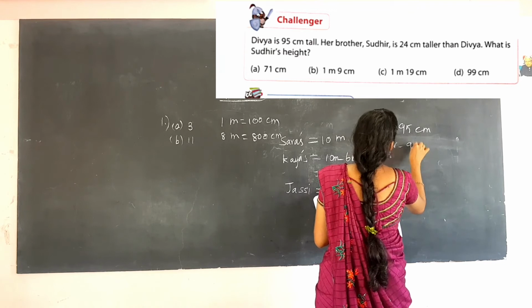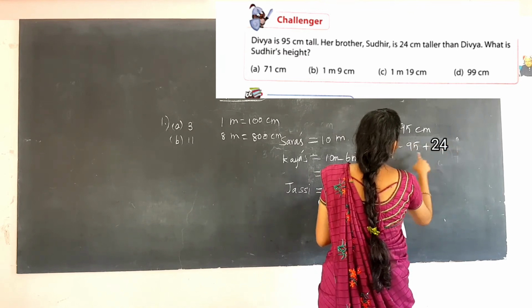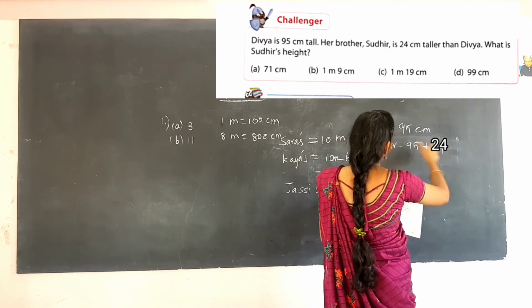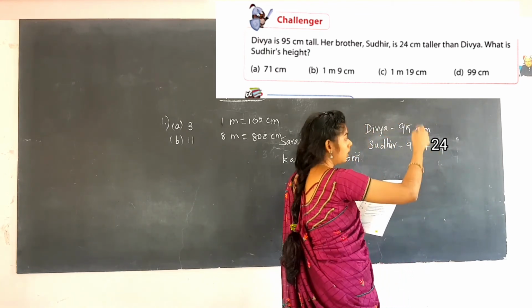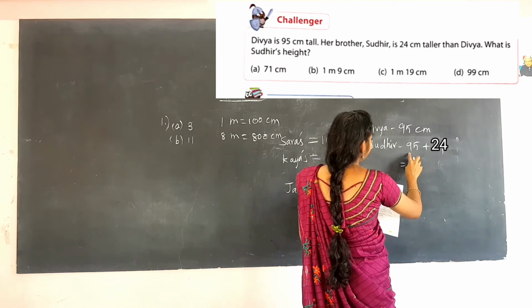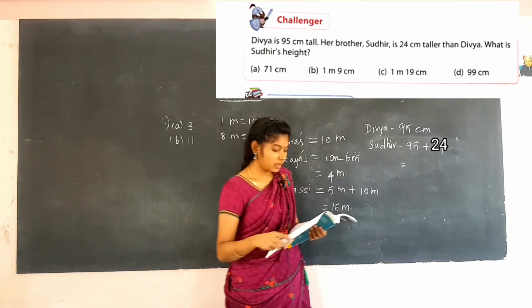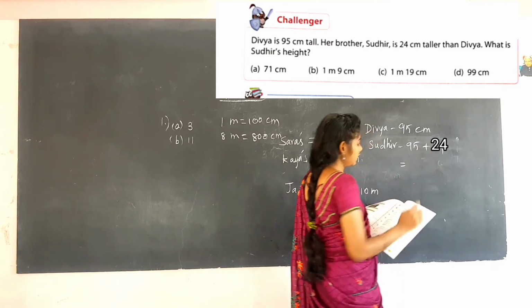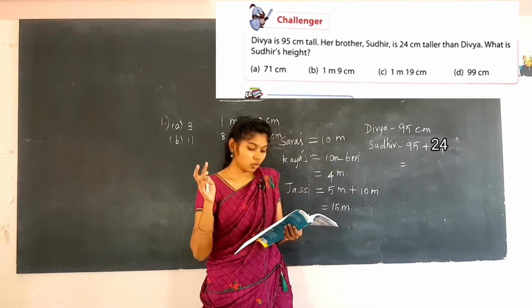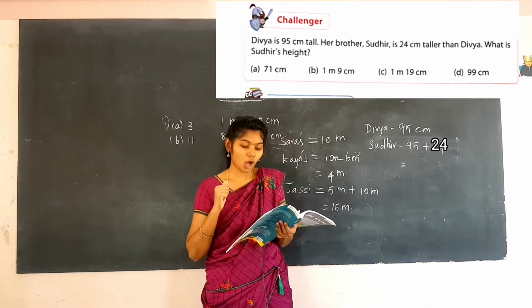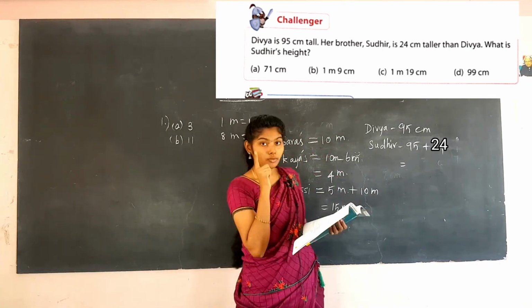You have to add this number of 95, Divya's height, plus how much taller Sudhir is. So we have to add these two numbers, and you will get the answer. It is given in centimeter, and this also is given in centimeter. You are going to add those two things to find the answer.